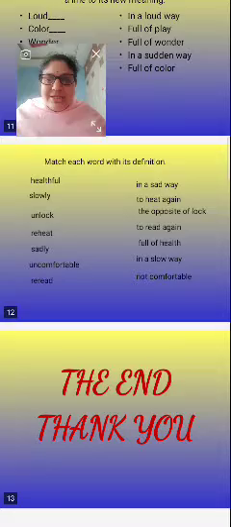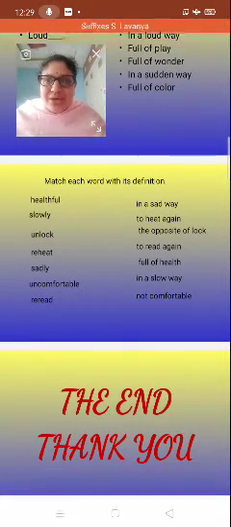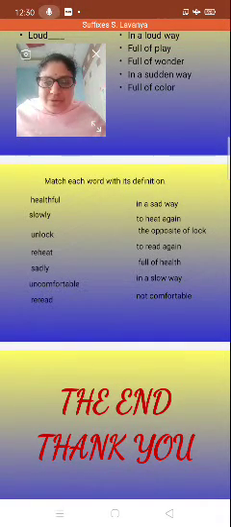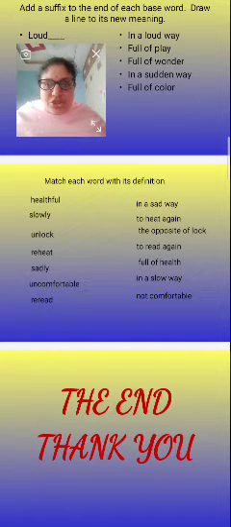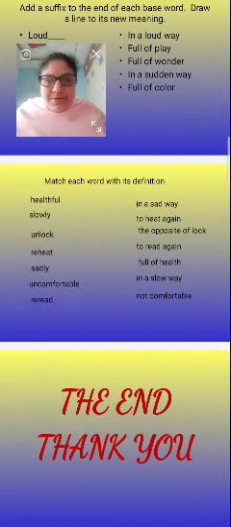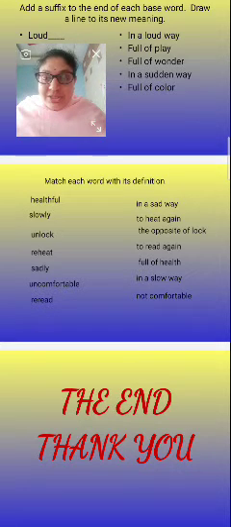I have given some examples for your understanding. So this is today's topic, suffixes and prefixes. I already told the prefixes in the last class, but I had to complete the suffixes topic also.